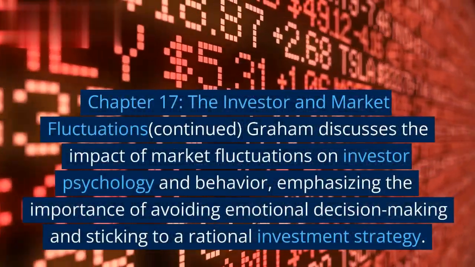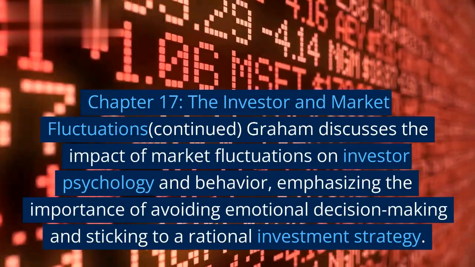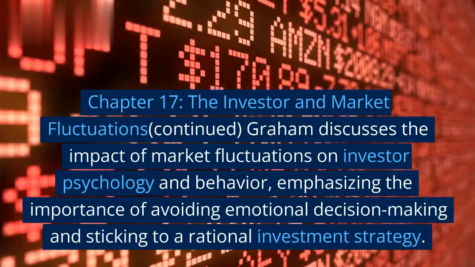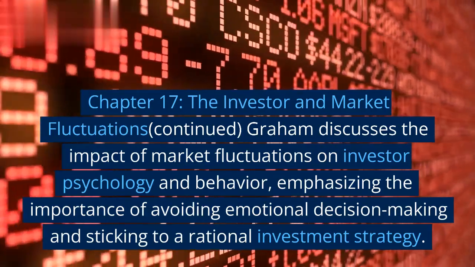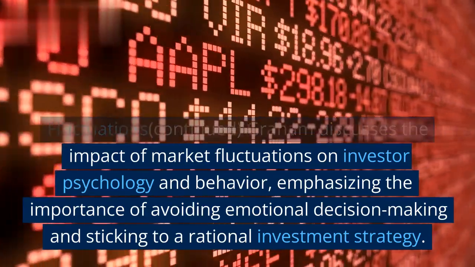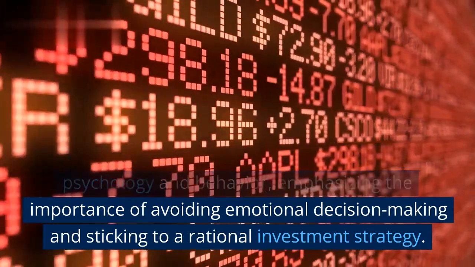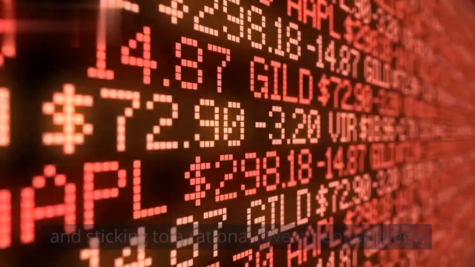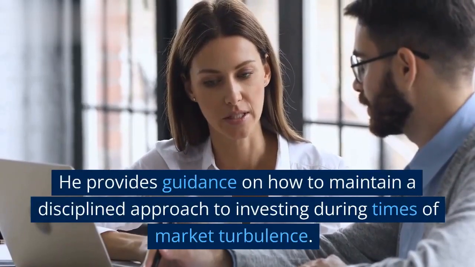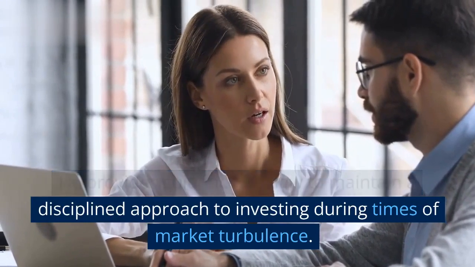Chapter 17. The Investor and Market Fluctuations, Continued. Graham discusses the impact of market fluctuations on investor psychology and behavior, emphasizing the importance of avoiding emotional decision-making and sticking to a rational investment strategy. He provides guidance on how to maintain a disciplined approach to investing during times of market turbulence.